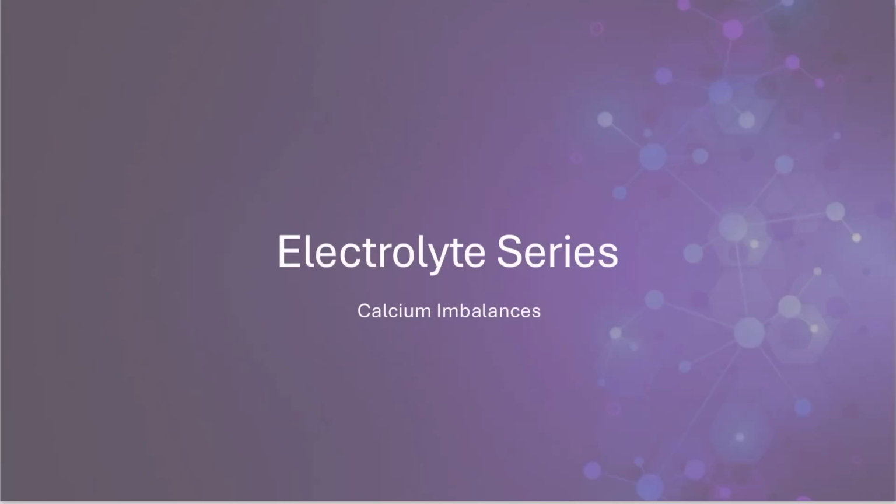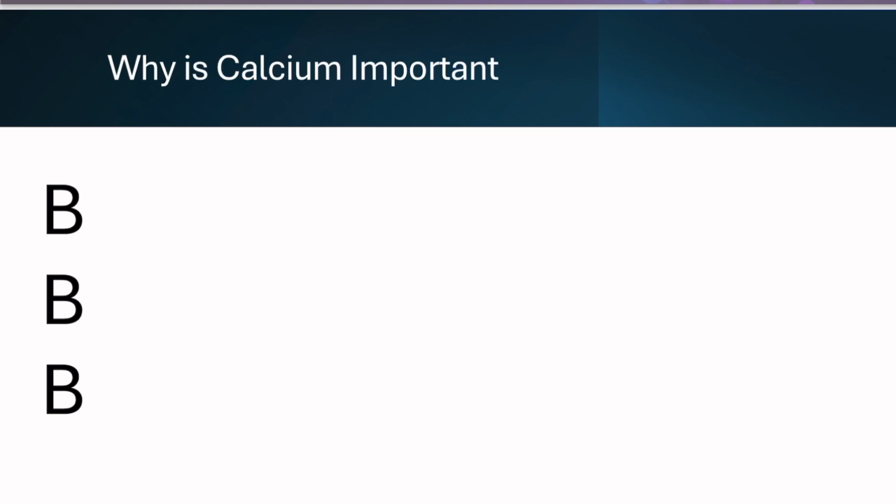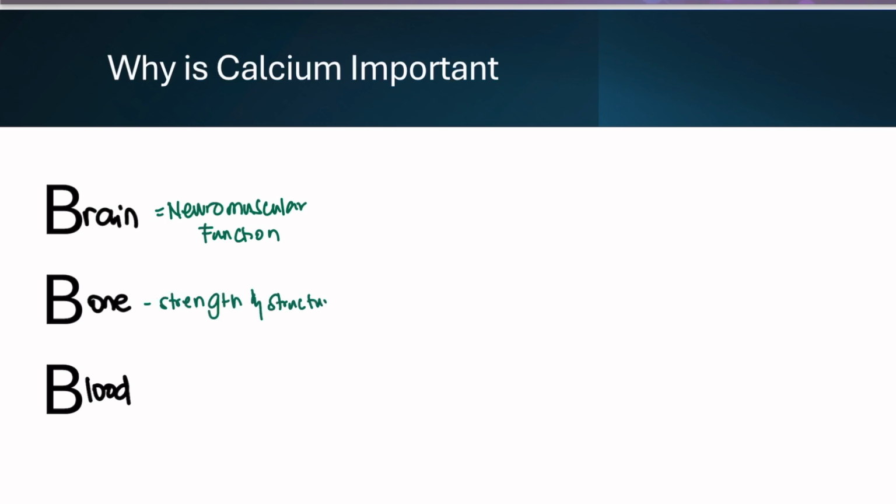Calcium isn't just about strong bones and teeth. It plays a crucial role in what I call the three Bs: brain, bone, and blood. Calcium is essential for nerve impulse and muscle contraction. It is also important for bone strength and bone structure. And it is also important for coagulation.